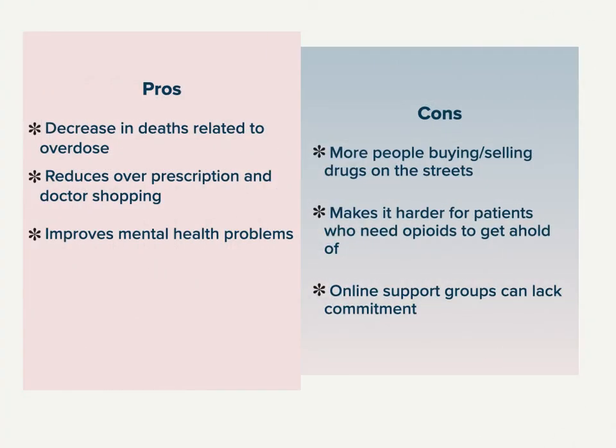Implementing HOPE, prescription drug monitoring programs, and the behavioral intervention and disposal of leftover opioids comes with pros and cons within the opioid epidemic. The pros include decreasing the death rates related to overdose, reducing overprescription and doctor shopping because prescribers are now being watched very closely on what and how much they prescribe, which in return prevents the patient from going doctor to doctor to get opioids prescribed to them. It also improves mental health problems because they are now getting more access to rehab and mental health facilities to get the proper treatment they need.